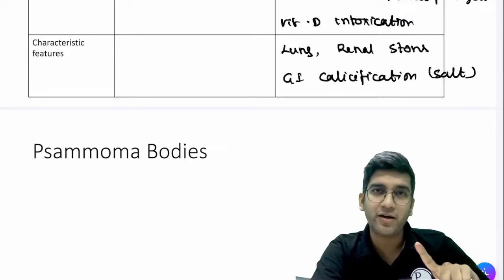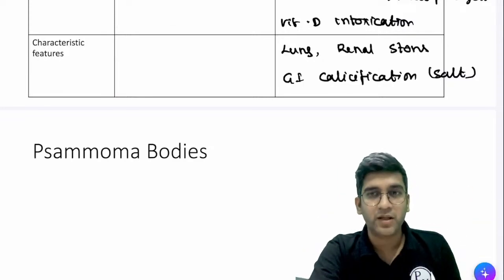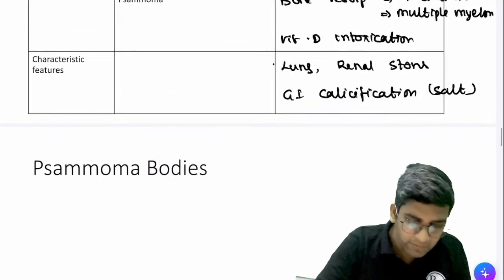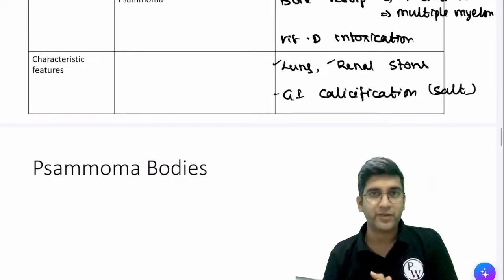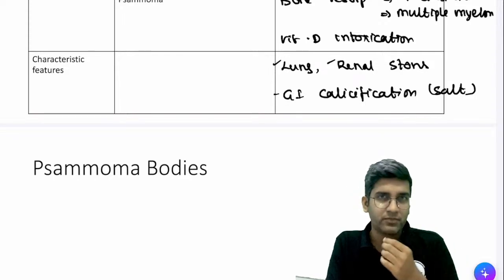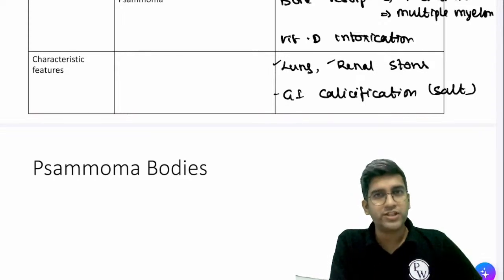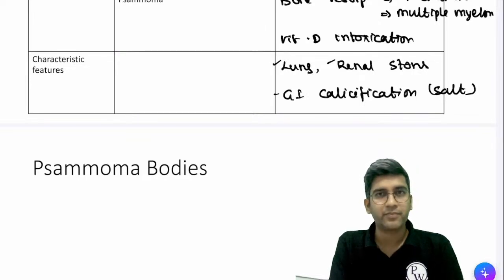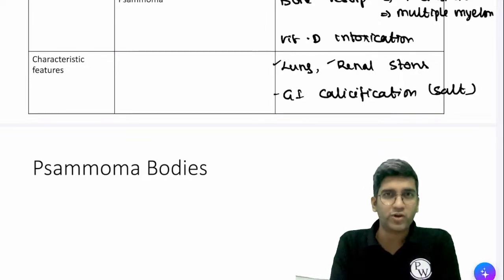Next, only one information, then we'll go to dystrophic. There's one more classical finding of metastatic calcification. We all have read about just calcium as a salt. Now, my blood has excess amount of calcium. Have you read that in your physiology? Calcium is an excitatory neurotransmitter, right?